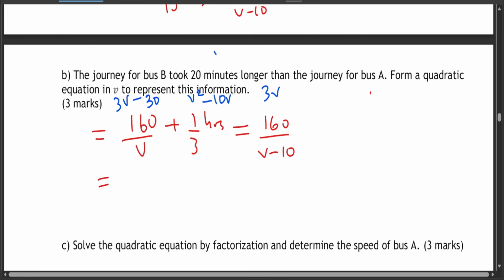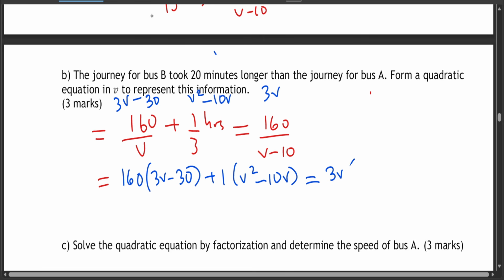So very simple. So you're supposed to take 160 times 3v minus 30, the denominator is already cancelled out, plus 1 times v squared minus 10v, which is equal to 3v times 160. Right. Now the reason why it cancelled out, originally it was supposed to look like this.